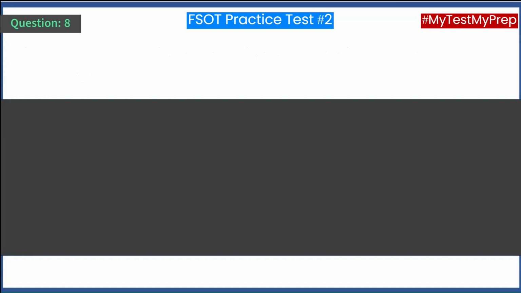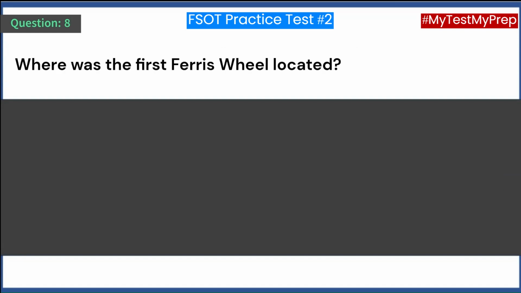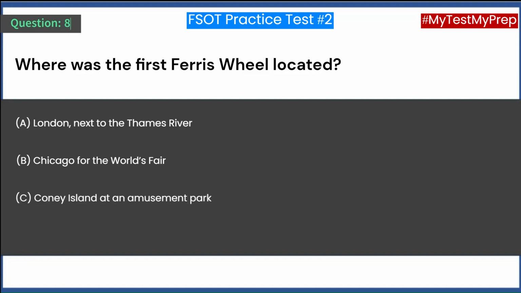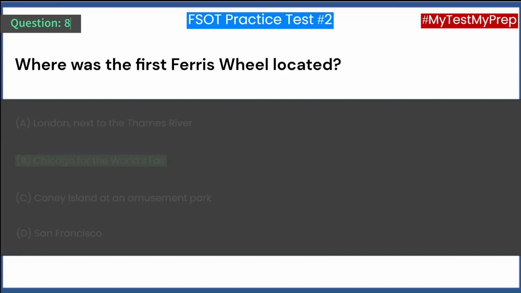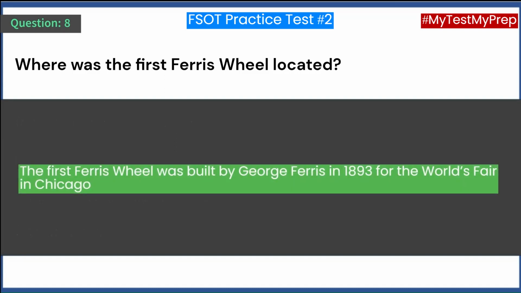Question 8. Where was the first Ferris wheel located? A. London, next to the Thames River. B. Chicago for the World's Fair. C. Coney Island at an amusement park. D. San Francisco. Answer: B. Chicago for the World's Fair. The first Ferris wheel was built by George Ferris in 1893 for the World's Fair in Chicago.